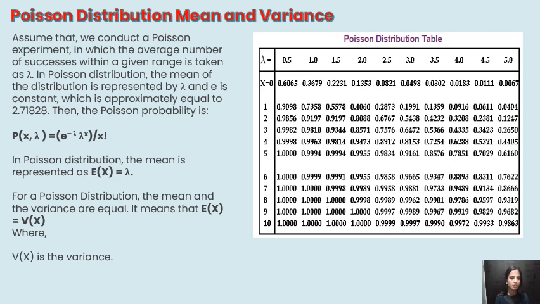Then the Poisson probability is P of x comma lambda is equal to e to the power of minus lambda and lambda to the power x divided by x factorial. In Poisson distribution, the mean is represented as E of x is equal to lambda. For Poisson distribution, the mean and variance are equal. It means that E of x is equal to V of x, where V of x is the variance.